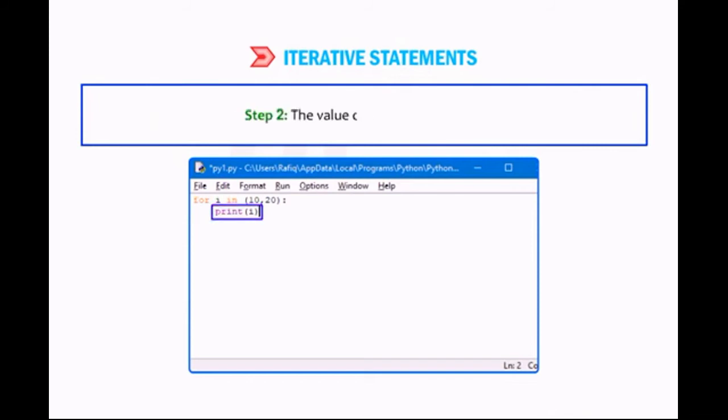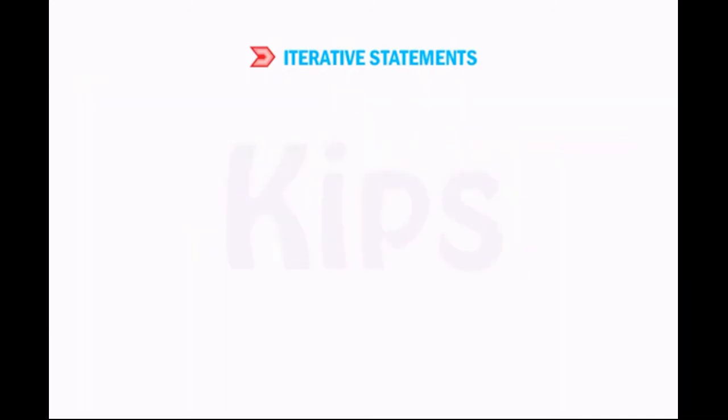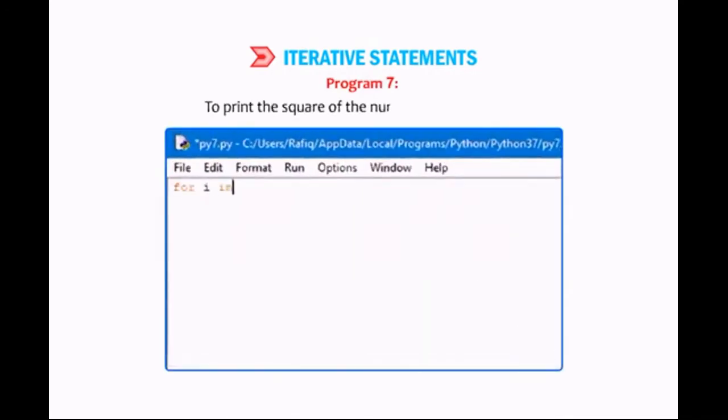Step 2. The value of I, that is 10, is printed. Step 3. The counter variable is incremented. The next value, which is 20, is assigned to the variable I and the same is printed. Now let us see how the range function works in for loop. Program 7. To print the square of the number given in range.